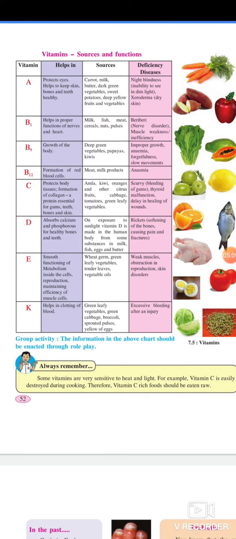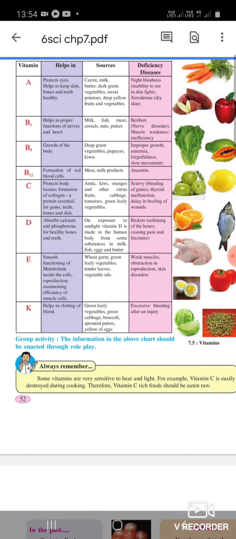Vitamin sources and functions. Vitamin A helps protect eyes, and helps to keep skin, bones and teeth healthy. Sources: carrot, milk, butter, dark green vegetables, sweet potatoes, deep yellow fruits and vegetables. Deficiency diseases: night blindness, inability to see in dim light, xeroderma, dry skin.